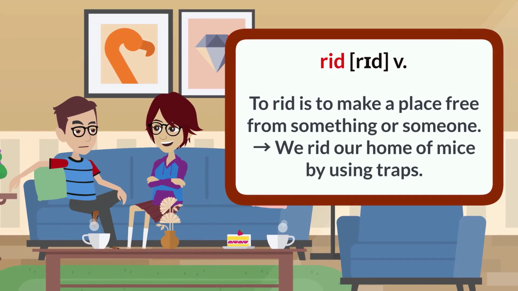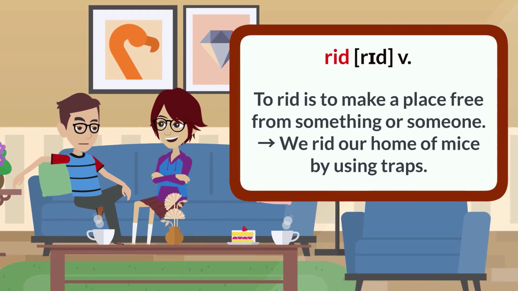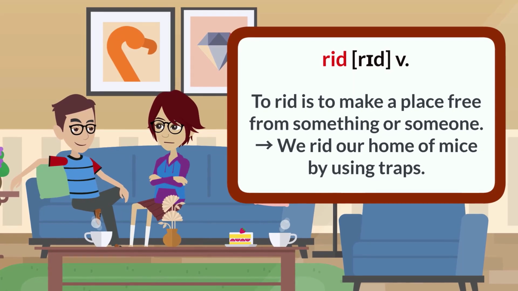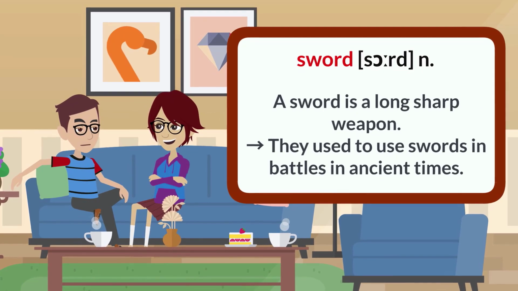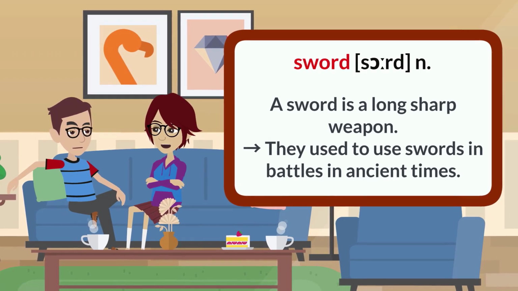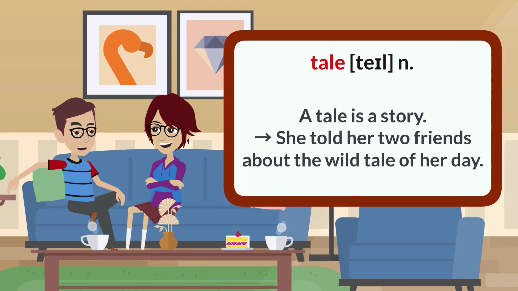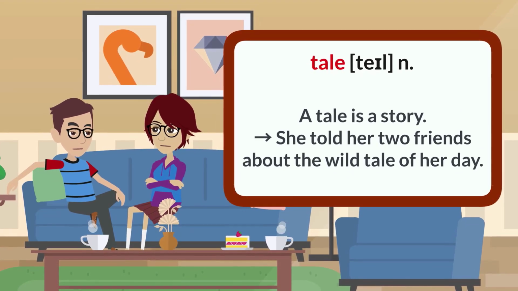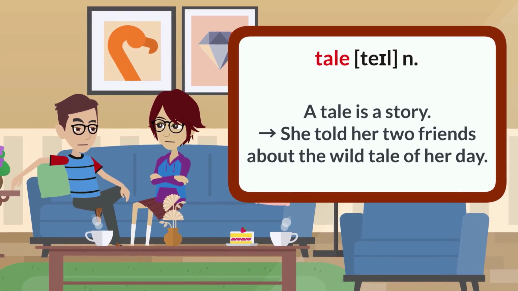Rid. To rid is to make a place free from something or someone. We rid our home of mice by using traps. Sword. A sword is a long, sharp weapon. They used to use swords in battles in ancient times. Tale. A tale is a story. She told her two friends about the wild tale of her day.